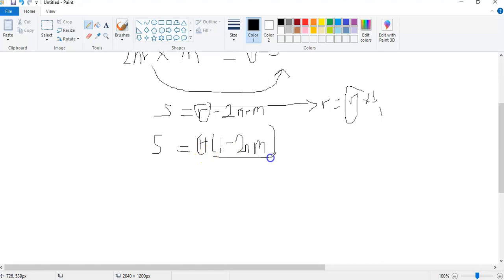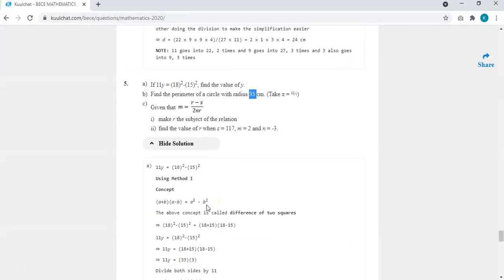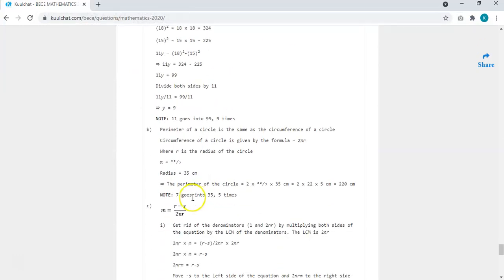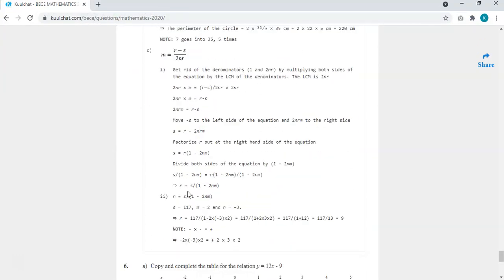Okay, and this one is multiplying, so we need to divide both sides by that. So we end up getting s over 1 minus 2nm should give us our r. Okay, because when you divide both sides, it will cancel each other, so you only be left with r. So if you go and divide, this will be our final result. Okay, let's check. So we have s over 1 minus 2nm.